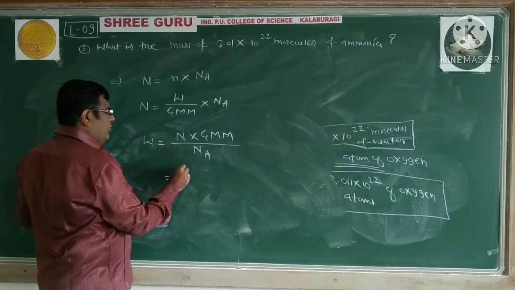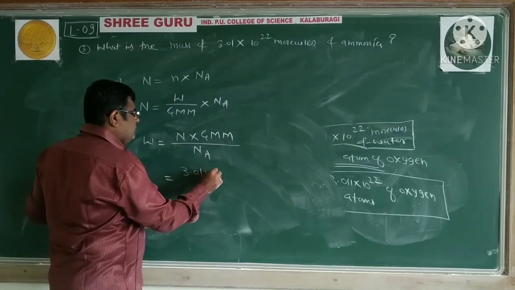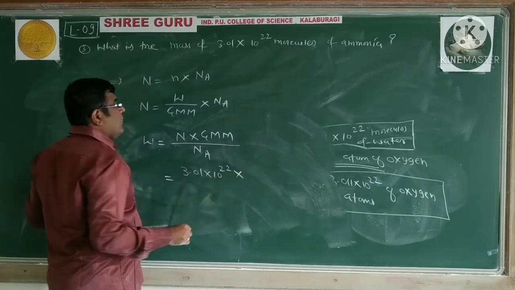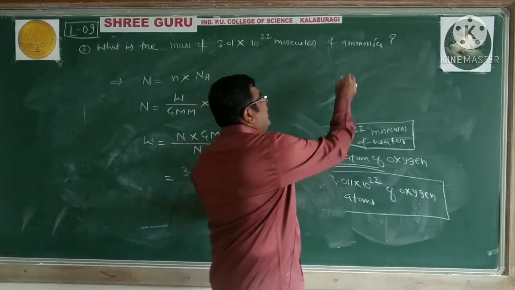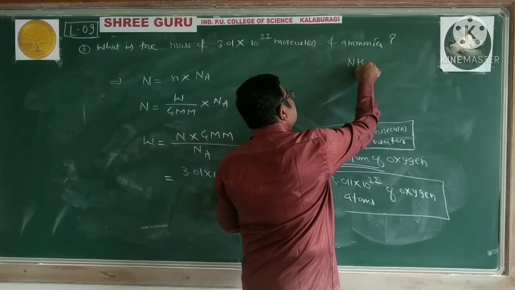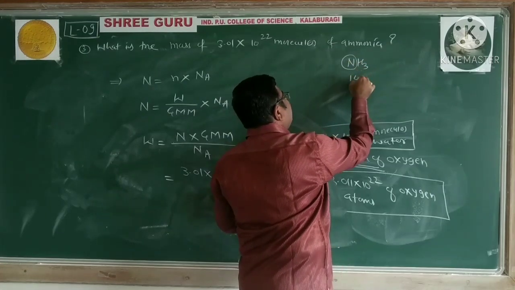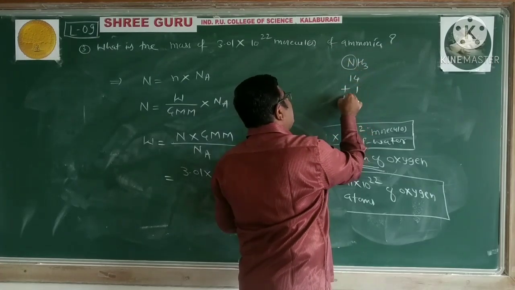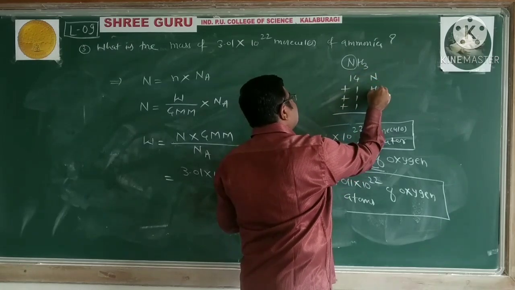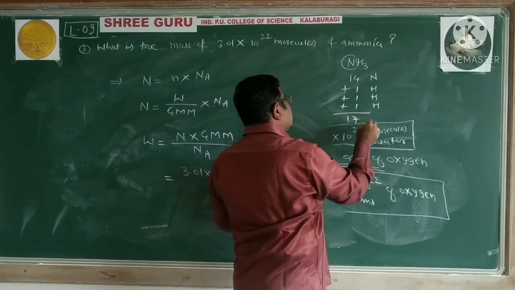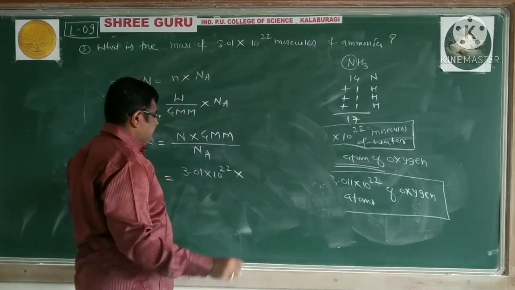Molecules we know. Gram molar mass of ammonia: ammonia is NH3, nitrogen is 14 plus 1 plus 1 plus 1 for hydrogen, it is 17.